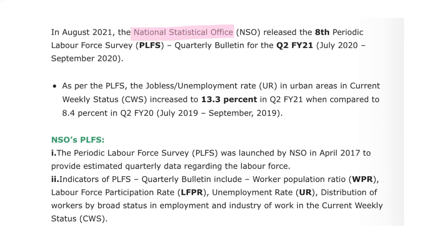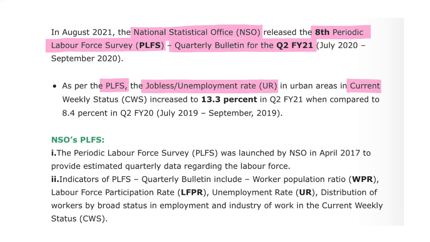The National Statistical Office released the 8th Periodic Labour Force Survey, that is the quarterly bulletin for the second quarter of the fiscal year 2021. As per the PLFS, the unemployment rate in urban areas in the current weekly status increased to 13.3% in the second quarter of the fiscal year 2021 when compared to 8.4% in the second quarter of fiscal year 2020.